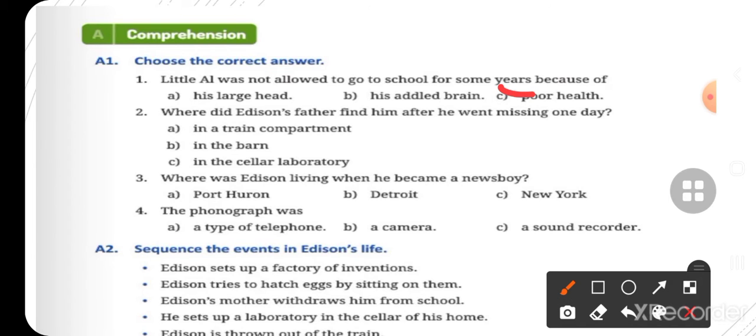Where did Edison's father find him after he went missing one day? In a train compartment, in the barn, in the cellar laboratory. You know that, in the barn. This is the right answer, in the barn. So children, you can do it easily.